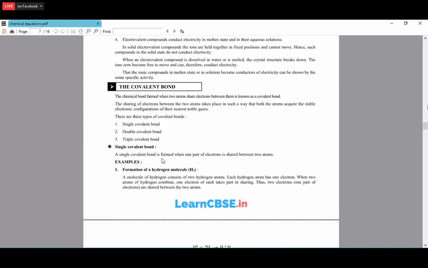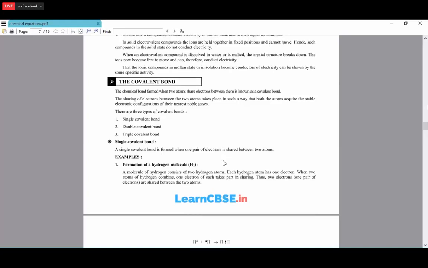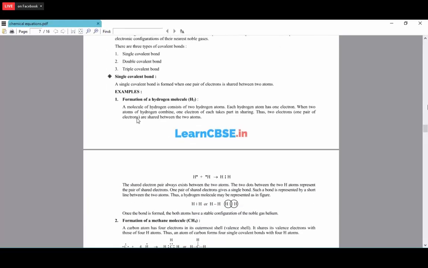A single covalent bond is formed when only one pair of electrons is shared between the two atoms. For example, formation of the hydrogen molecule H2. A molecule of hydrogen consists of 2 hydrogen atoms, and each hydrogen atom has only one electron in the outermost shell. When the 2 hydrogen atoms combine, one electron from each atom is involved in the sharing.